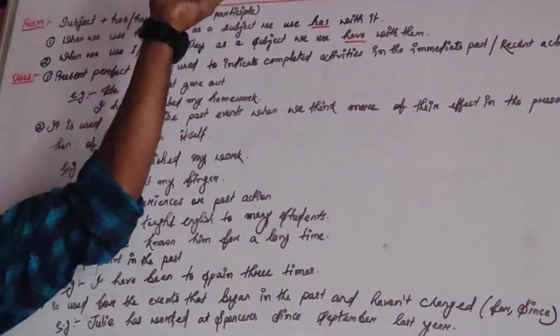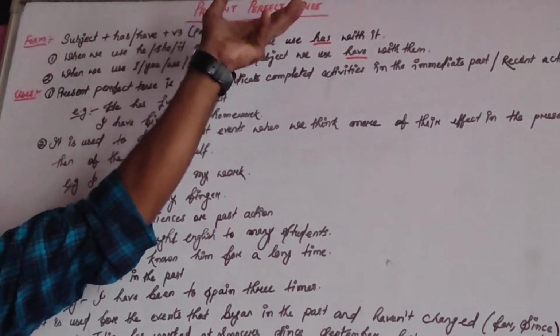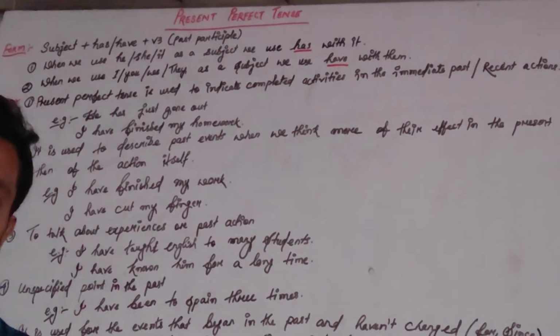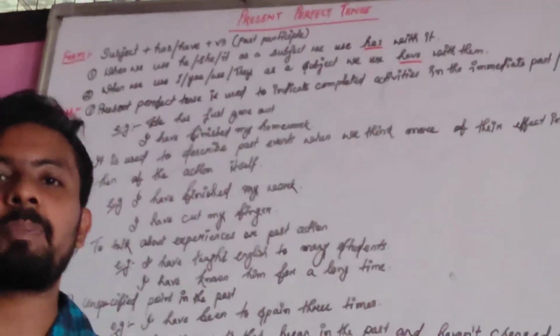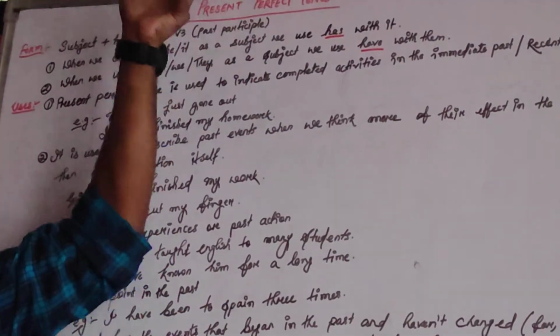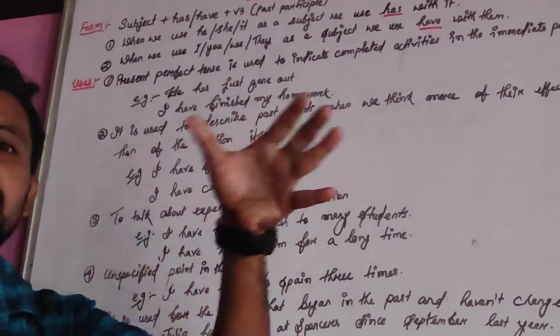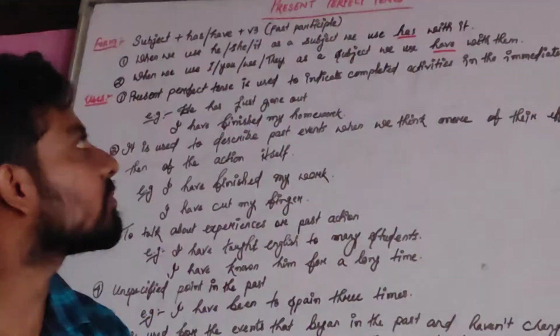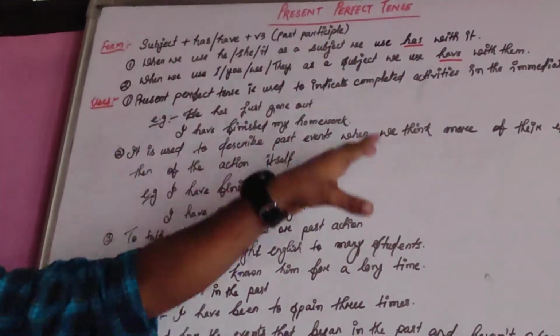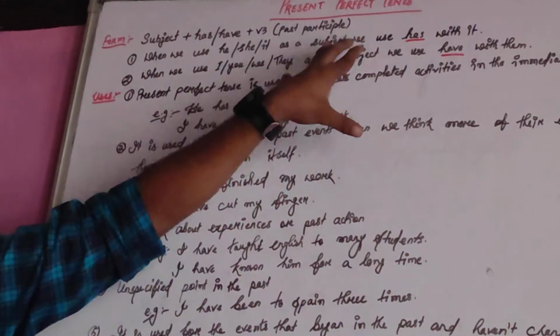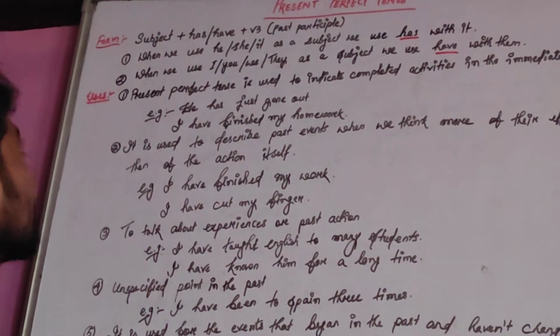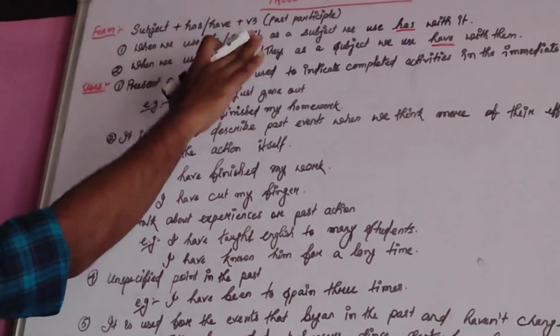It's a type of present tense, the third type of present tense, and here you are going to relate the present with the past. It is a connection between the present and the past. So it also shows some of the things we'll get to learn here. So let's start. So what is the form of the present perfect tense?